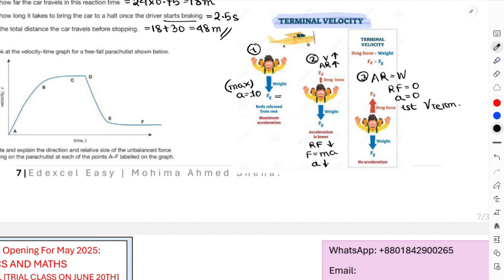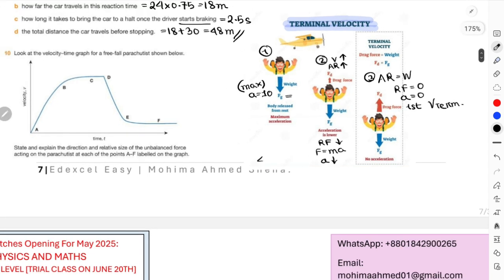After that, the parachutist or skydiver will open a parachute, right? Opening a parachute increases the surface area. That means all of a sudden air resistance extremely increases. So at scenario 4, this is not drawn over here, but at scenario 4, the parachute opens. I'll just write this down over here. When the parachute opens, the drag force, air resistance, becomes extremely greater than the weight, and now the object starts to decelerate.